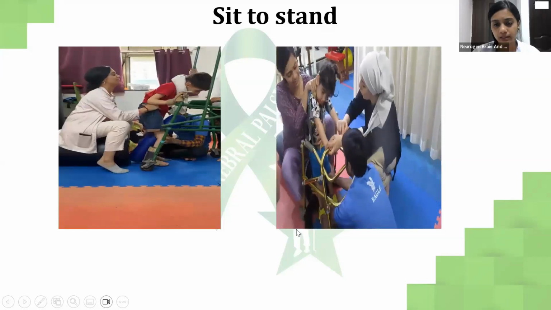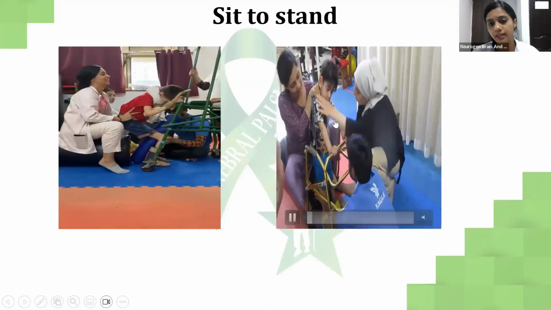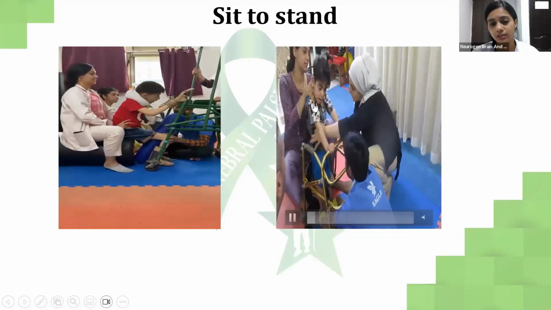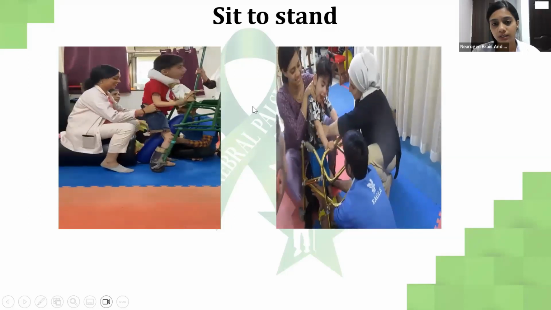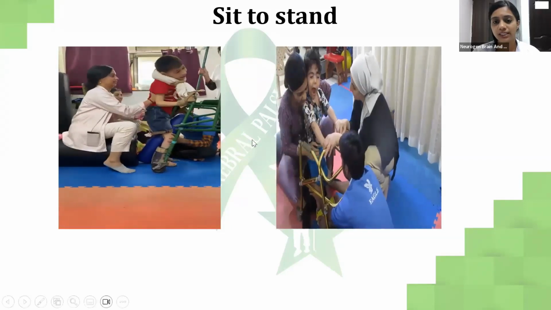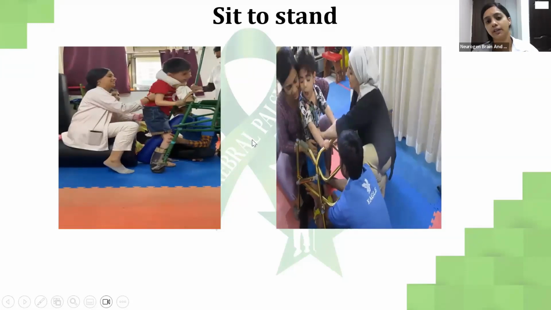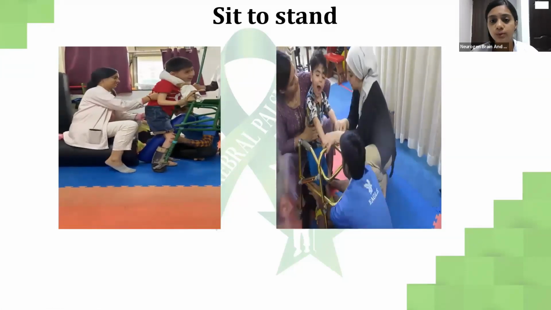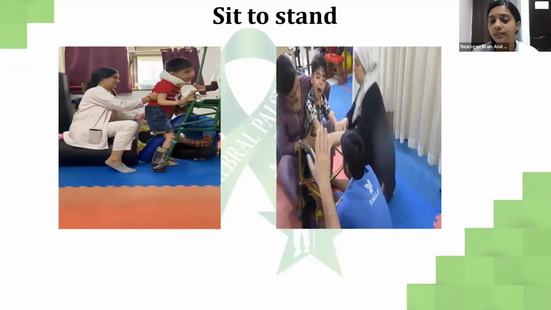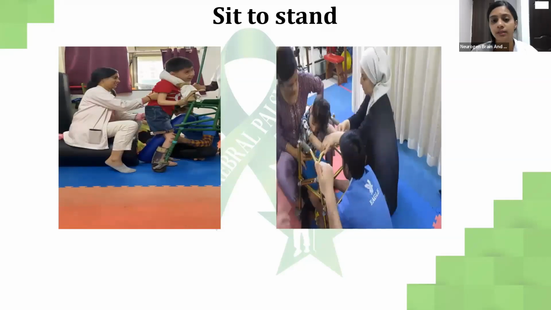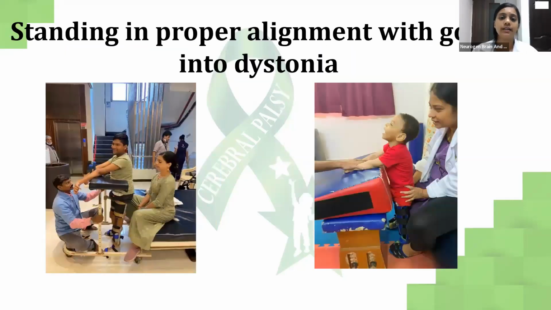In this, he has actually gone behind and I'm trying to get him down. We are trying to ask him to sit, but he is trying to go behind. So we cannot push him so much. We'll just wait till the movement subsides and then he'll come down again. Now standing in proper alignment without going into the pattern is this, with good alignment.